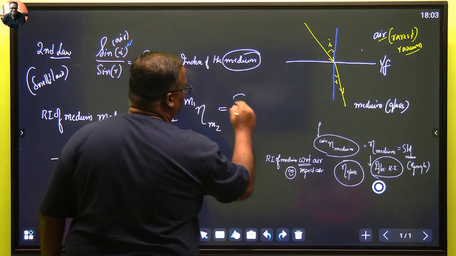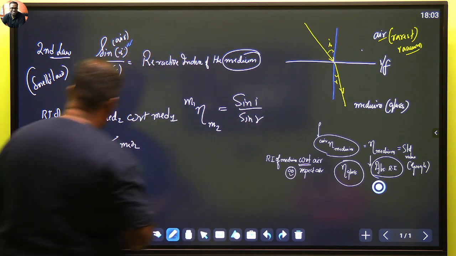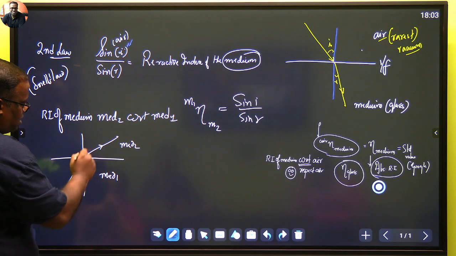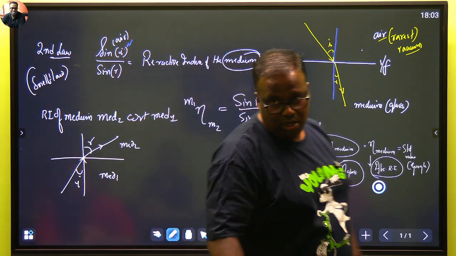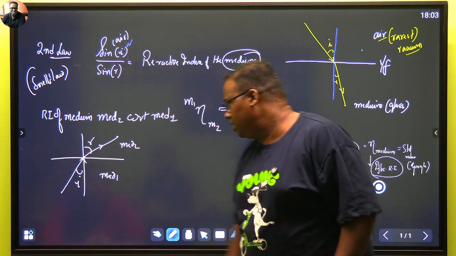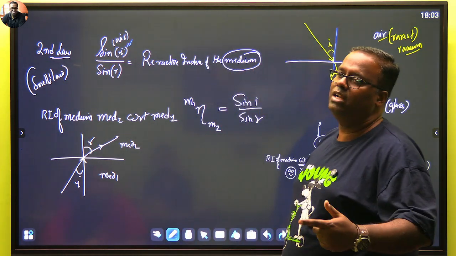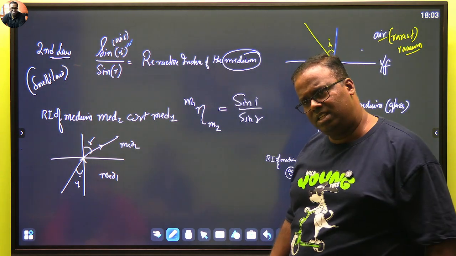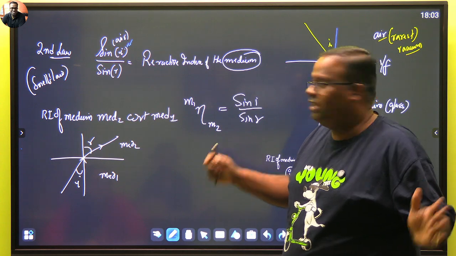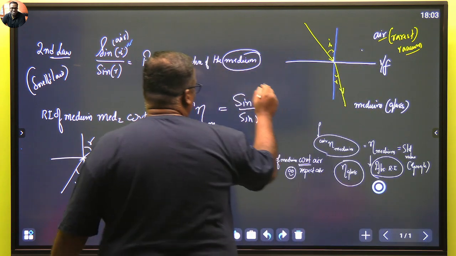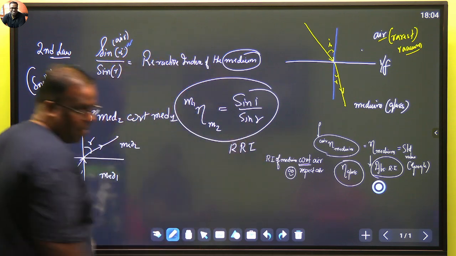Snell says that this should be sine of i by sine of r, meaning which one is i now? This is i and this is r. This is what Snell says. But here, notice one thing, try to see: isn't the medium from where the light is coming, did I specify this as air? No, it can be anything. It can be anything. So such a type of refractive index is called relative refractive index.